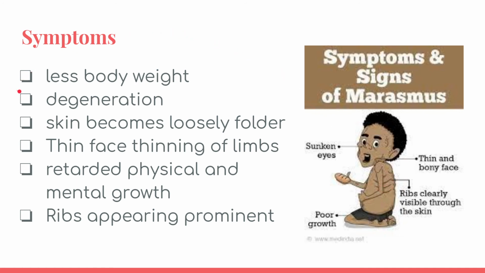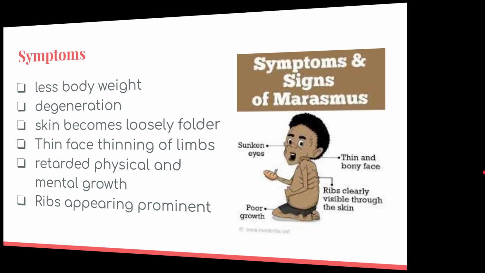So there is less body weight, degeneration, skin becomes loosely folded, thin face, thinning of limbs, retarded physical and mental growth, and ribs appearing prominent, clearly visible through the skin.